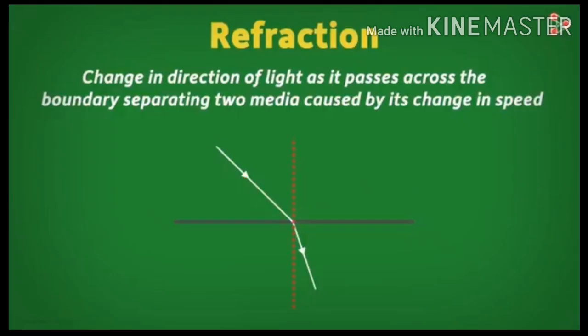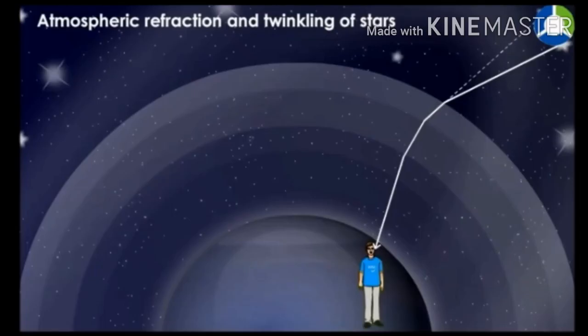Hi children, today we are going to study a new topic, that is atmospheric refraction of light. You are familiar with the term refraction of light. What is refraction? When light travels from one transparent medium to another transparent medium, the path of light in the second medium changes. That is called refraction. Similarly, when light from sun and stars passes through different layers of the atmosphere, it undergoes refraction continuously. This is called atmospheric refraction of light.